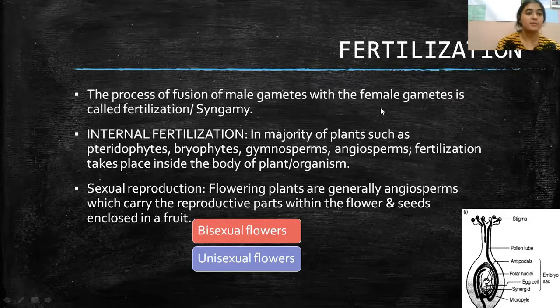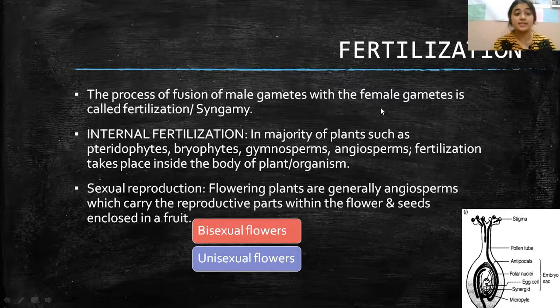So in most angiosperms, what is happening? Internal fertilization. And what is sexual reproduction? The flowering plants are generally angiosperms which carry the reproductive parts within the flower and seed enclosed in a fruit, due to which sexual reproduction proceeds.